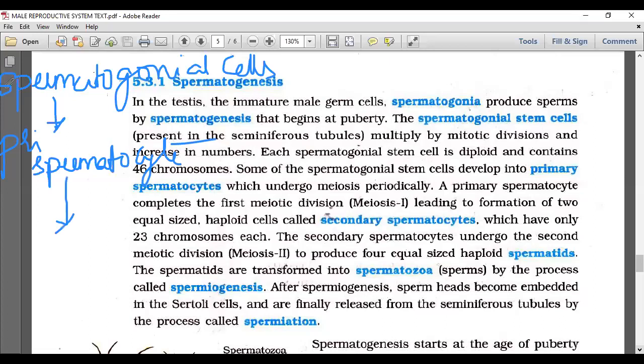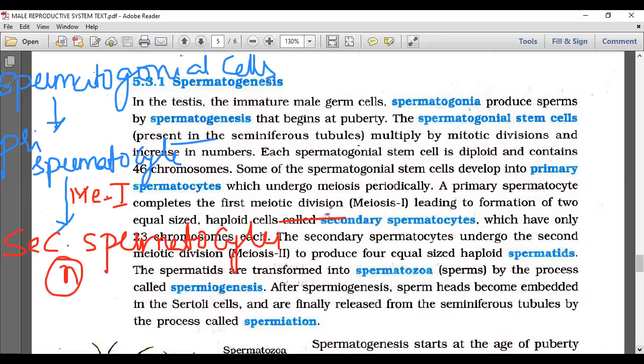In primary spermatocyte, meiosis 1 occurs, leading to the formation of two equal-sized haploid cells called secondary spermatocytes, which have only 23 chromosomes, because meiosis 1 is over.